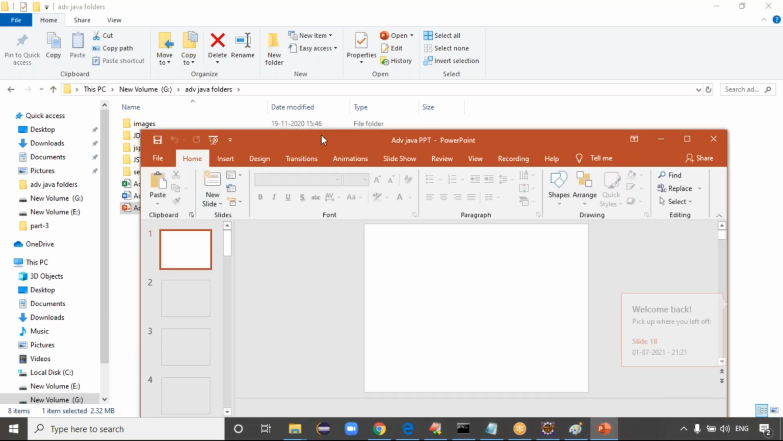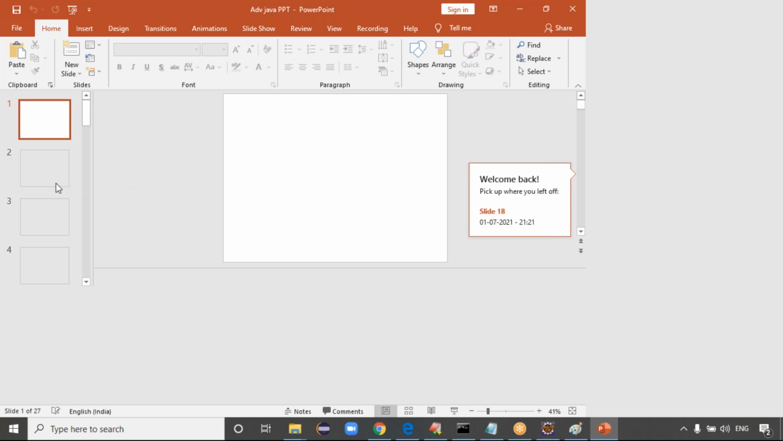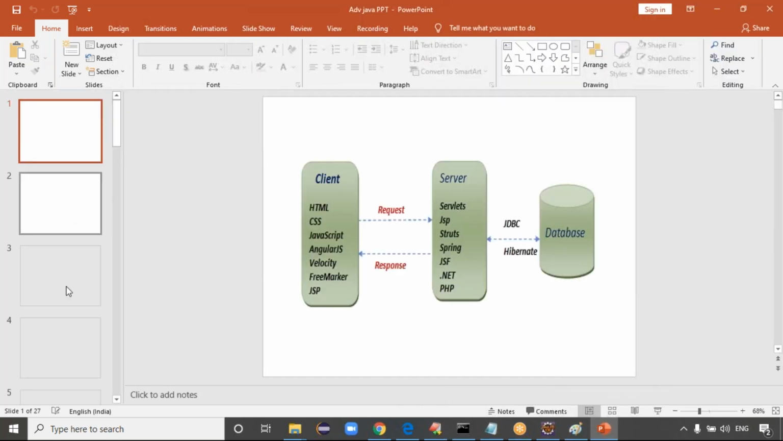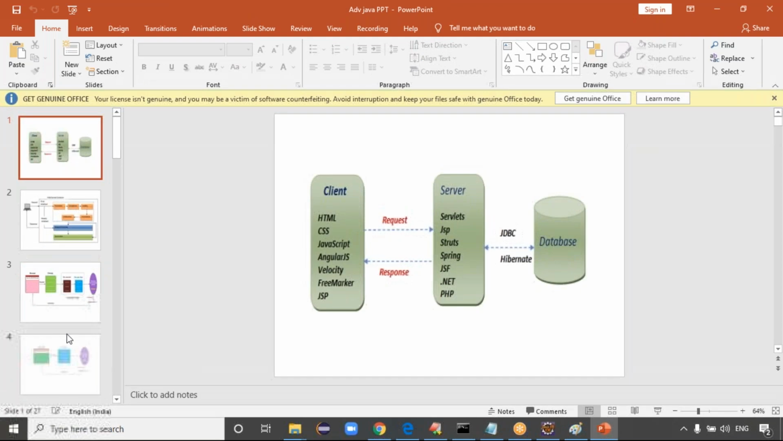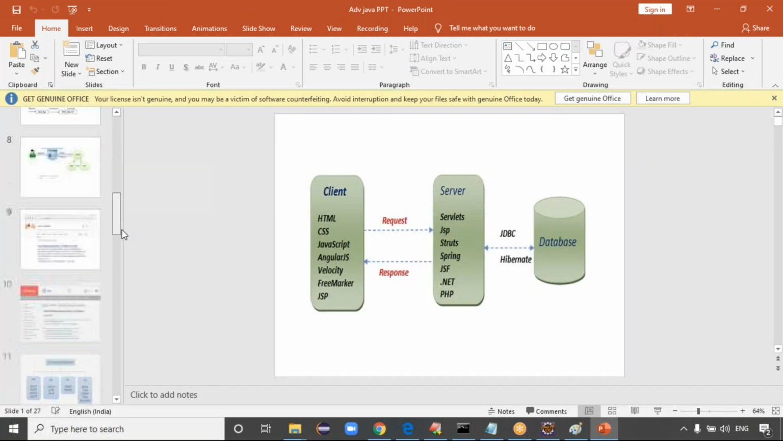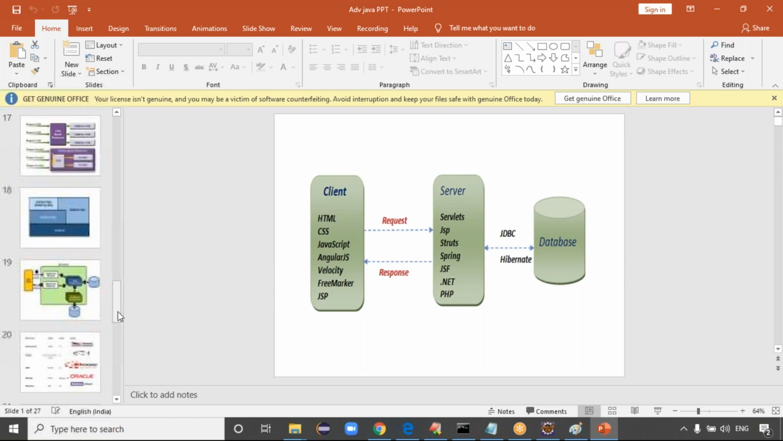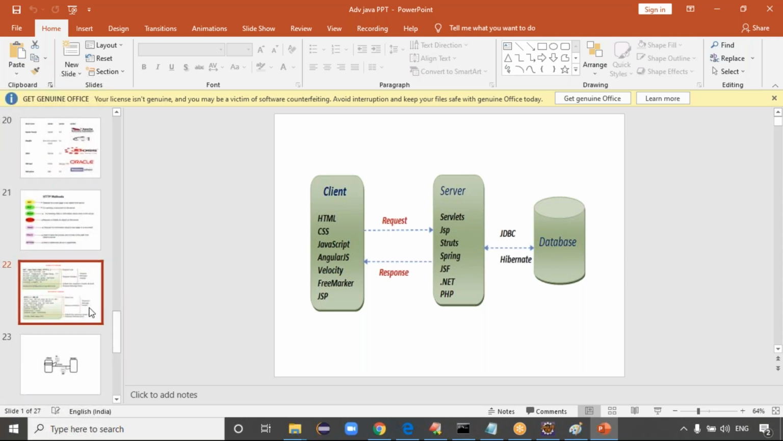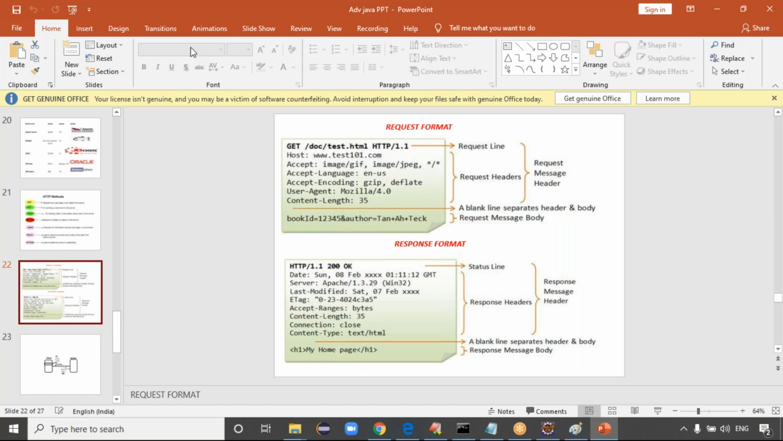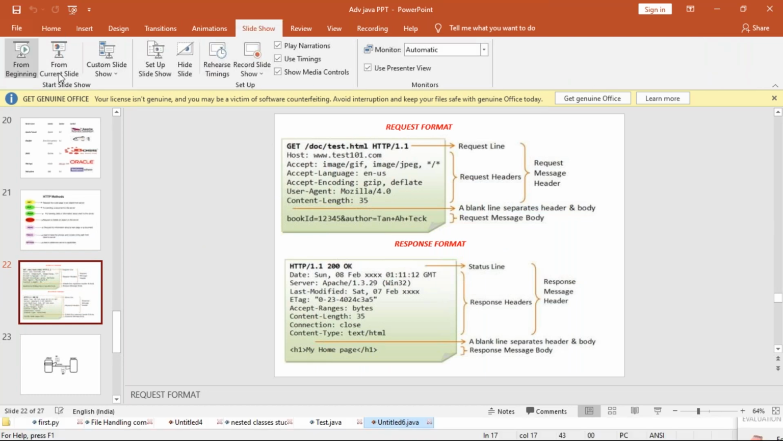We take the request format, header and body fields, client and server, something like this. If we say this is the request format and response format, guys, I'll copy some.